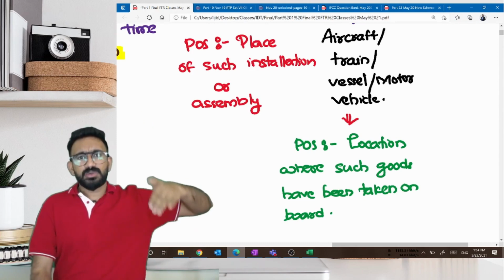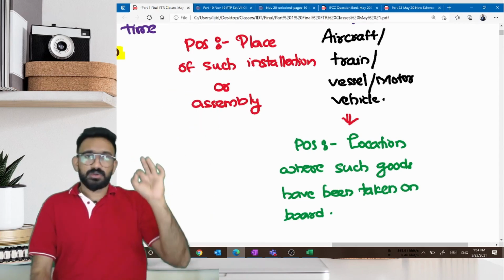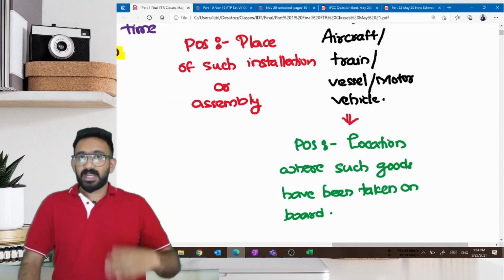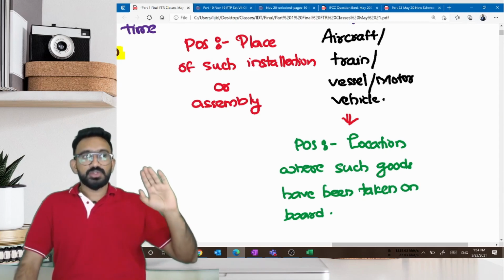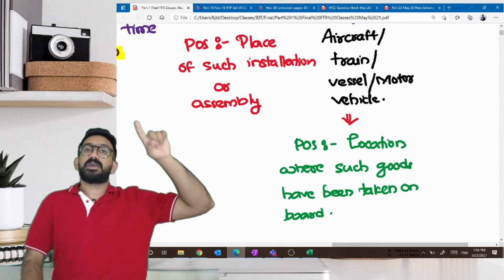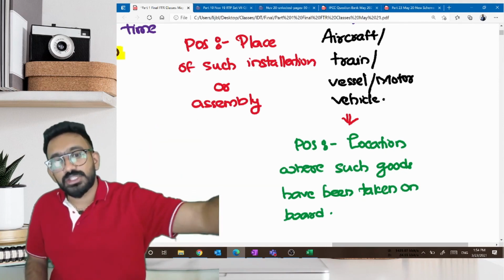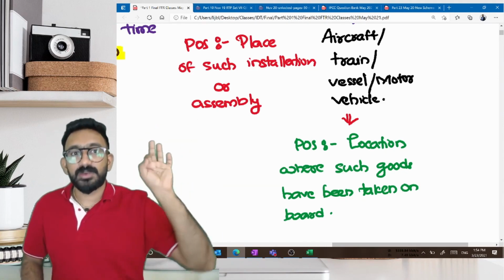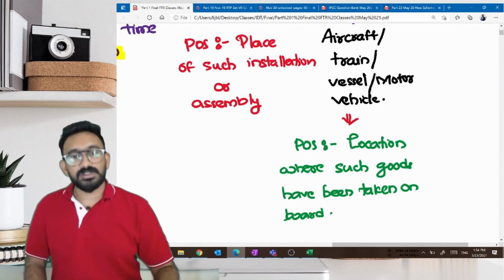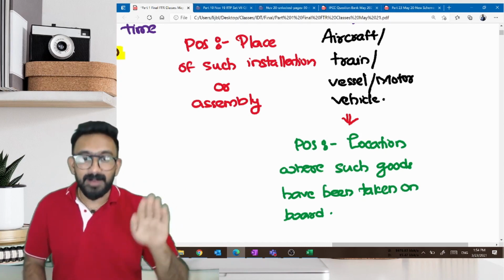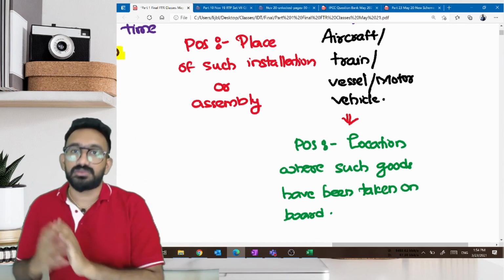Say from Bangalore to Mumbai train. I have taken the goods on board from Bangalore, but I sold it when it crossed Belgaum and reached the Maharashtra border. That's when I sold it. But place of supply would be what? It will be Bangalore, where I have taken these goods on.